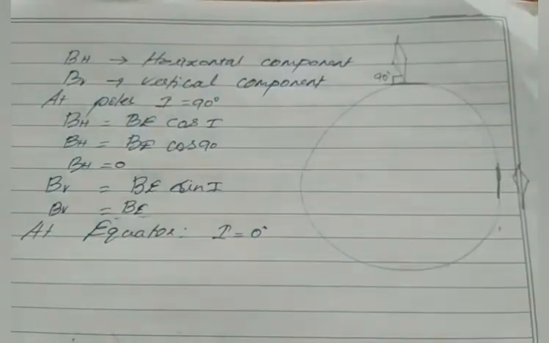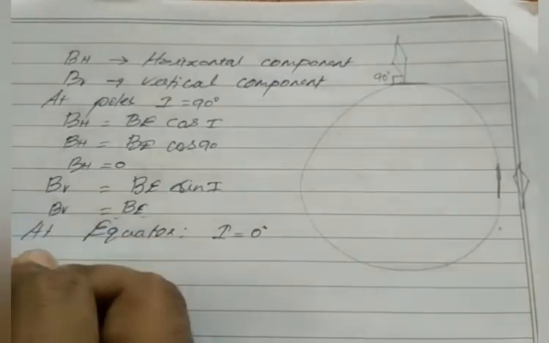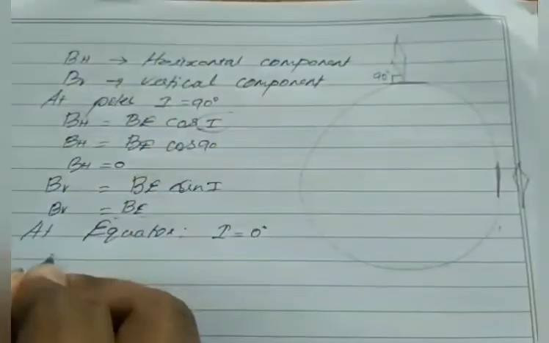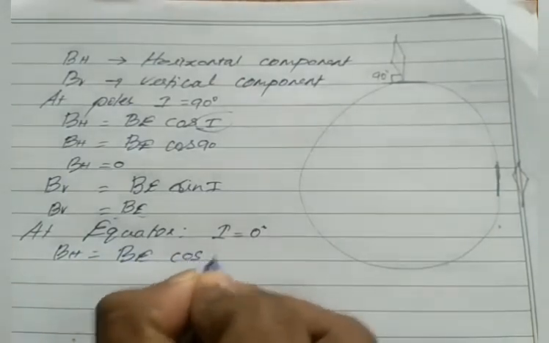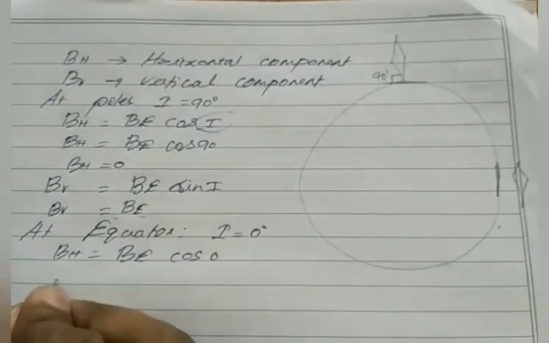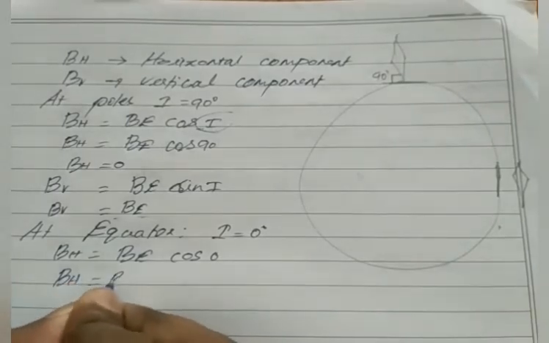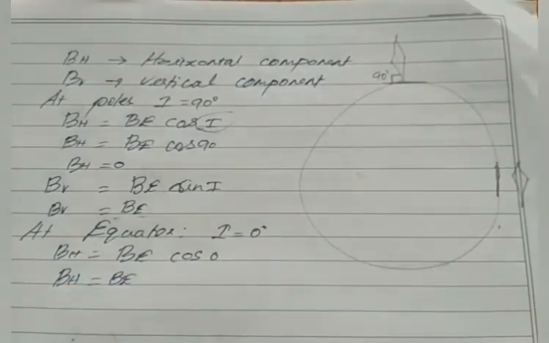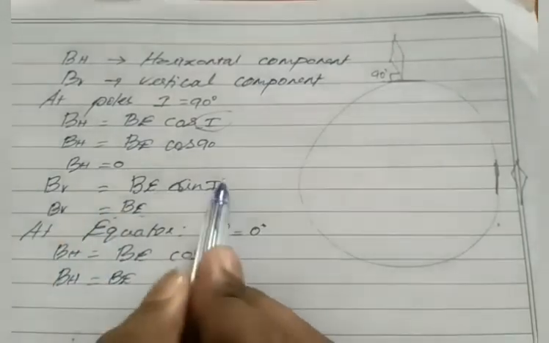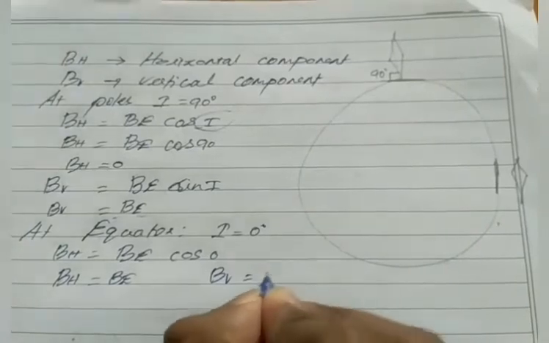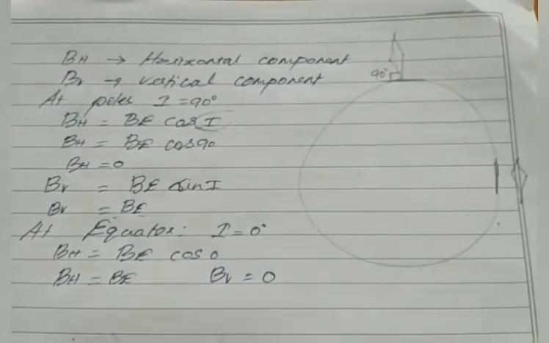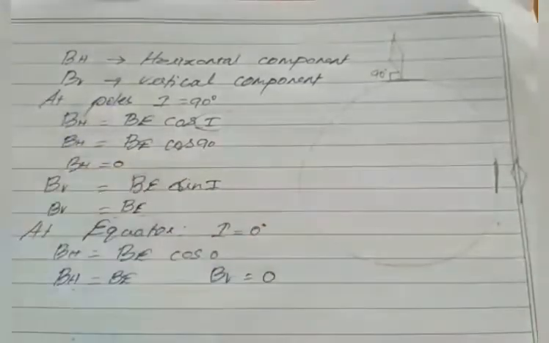So our I value will be equal to 0. Substitute I equal to 0 in this equation. If we substitute I equal to 0, then we get BH equal to BE cos 0. Cos 0 value is 1, so BH equal to BE. For the vertical component, substitute sin 0. Then sin 0 value will be equal to 0. So the important point that you have to notice: at the equator, the horizontal component is maximum and the vertical component is 0, and vice versa.